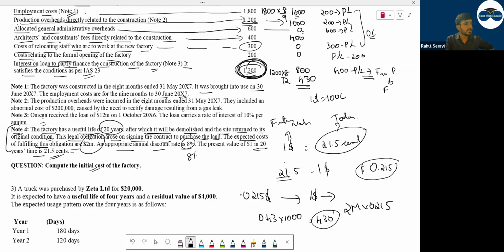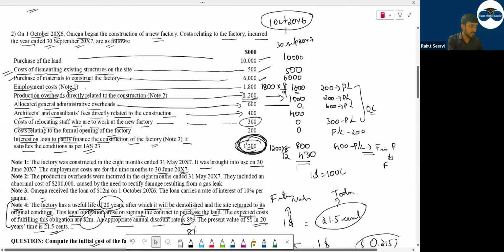Cost, provision. So now if you do the total, what are you getting as the cost of the asset? 10,000 plus 500 plus 6,000, 1,600, 1,400, 800, 430. I am getting around 20,730.